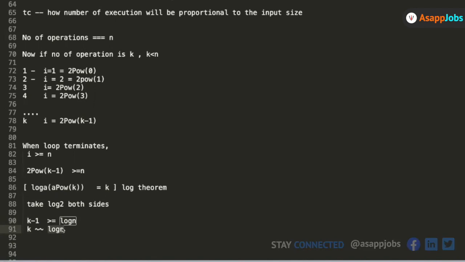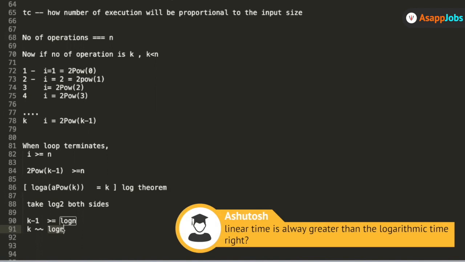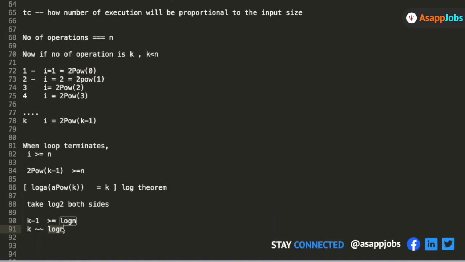So linear time is always greater than the logarithmic time, right? Yes, the linear time is always greater than the logarithmic time. Anybody, any doubt here? Yeah, Vishwa, Kiran over here.